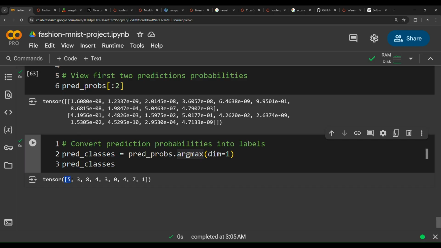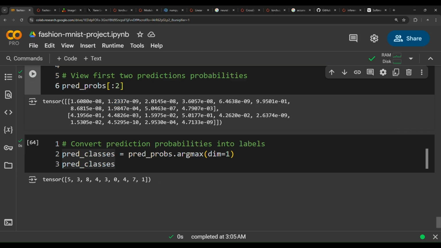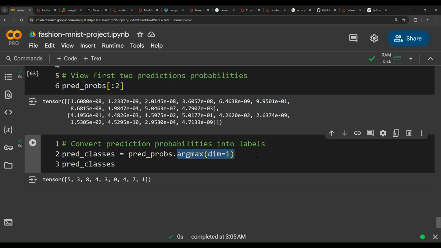What the argmax function does is that it returns the index of the highest probability. So the highest probability in this situation is in the fifth index. If you count in here, 0, 1, 2, 3, 4, 5. So this is the highest probability, and then the argmax function returns the index of the highest probability. All argmax does is return the index of the highest probability or of the highest element.